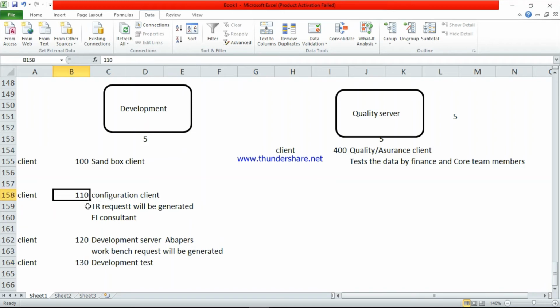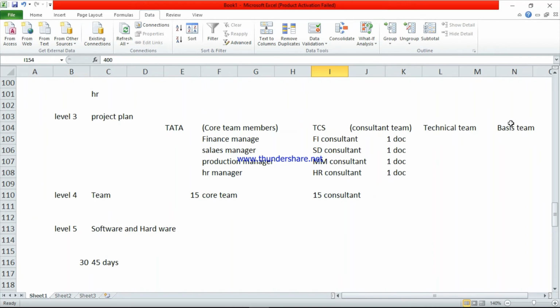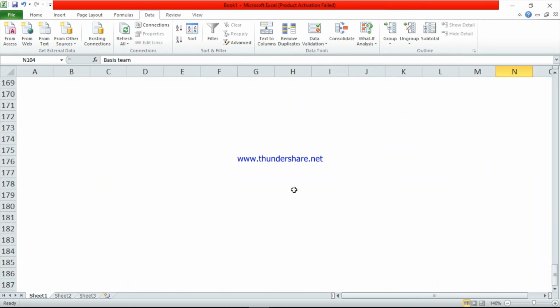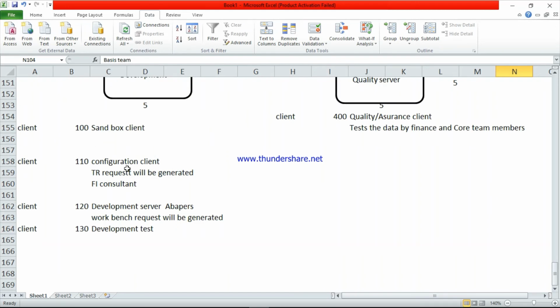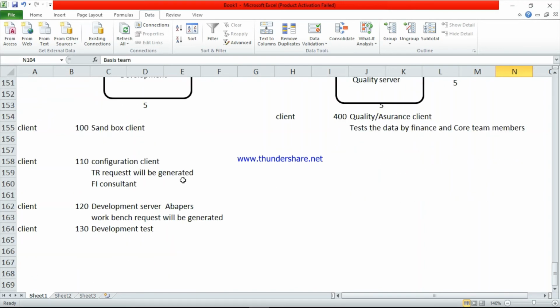But whatever program they've written in client 110, if they want to move it to client 400, at that time only the basis team can send the data. Here, employees can directly send the data and test it. But if you want to move the data from the development server to the quality server, you have to send a mail to the basis team.